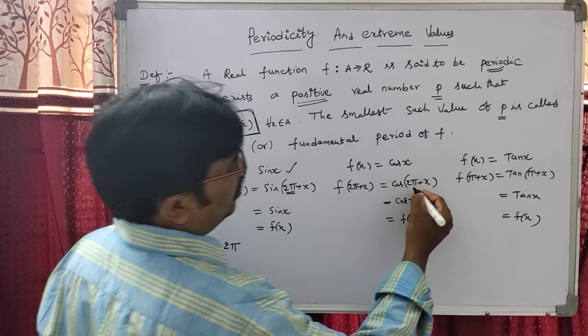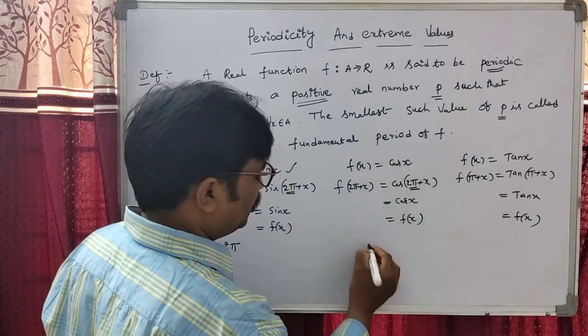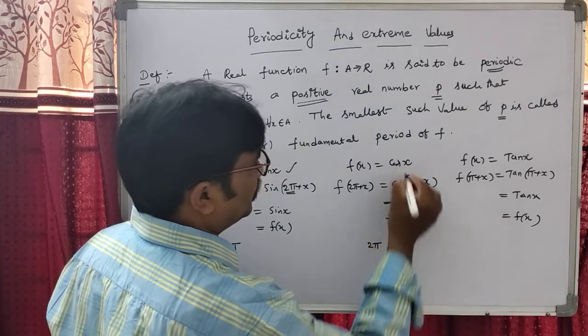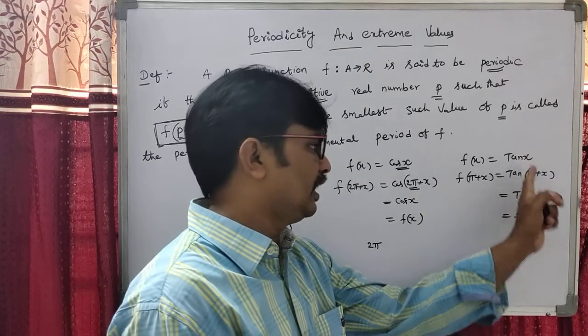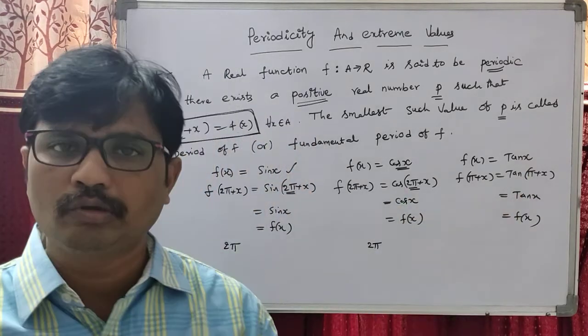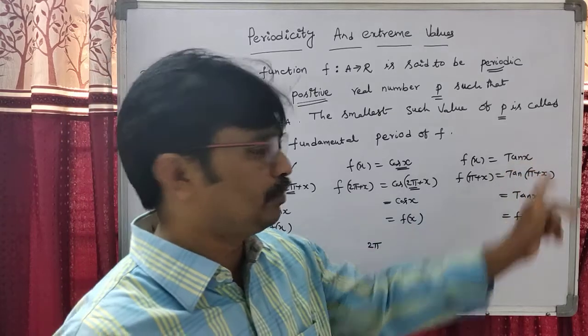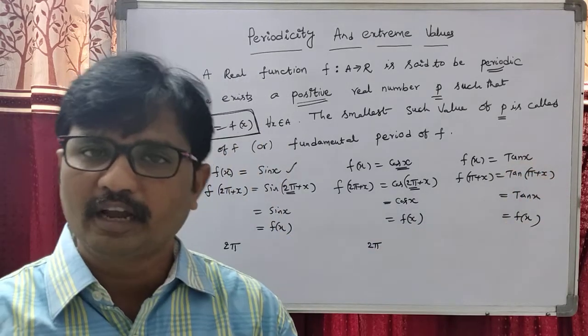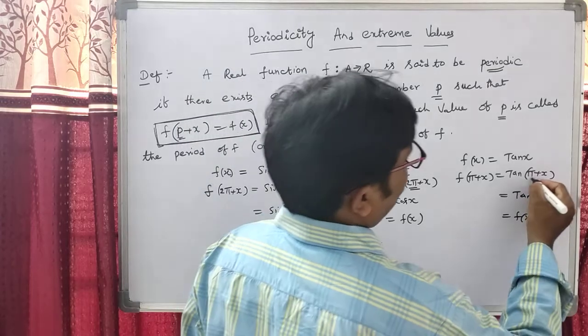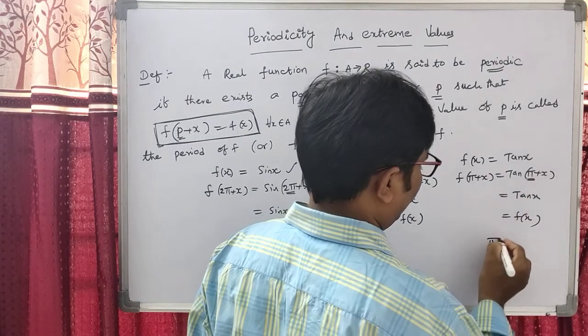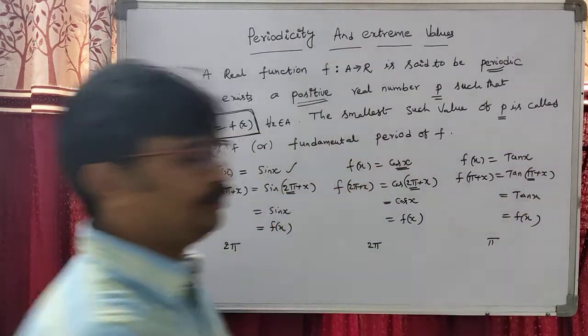Here also the smallest positive real value 2 pi is the period of cos x. When we observe tan of 2 pi plus x, it is also tan x, tan of 3 pi plus x is also tan x, but the smallest positive real value pi is called the period of tan x.